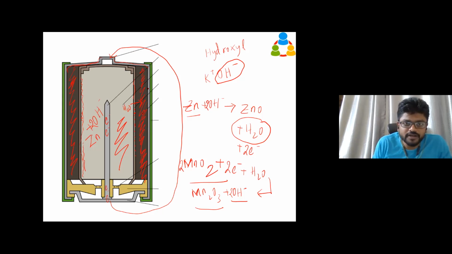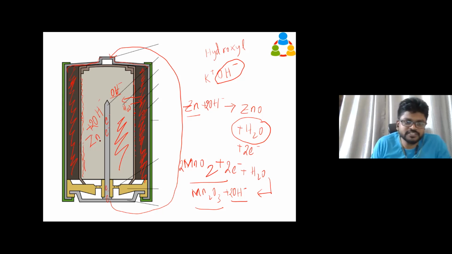So this electron is gone and reacts with this manganese oxide. What it has produced, it converts this manganese oxide to one more version of manganese oxide and gives a hydroxyl ion. So that hydroxyl ion will be moved again here. So you can see how the equilibrium is existing. From the solution, hydroxyl ion has been used. It has produced a water molecule. Again, that water molecule has been used by one more electrode, and it has produced hydroxyl ion. So again, we got one more OH, so that our electrolytic solution volume remains the same. It's not going to be consumed.